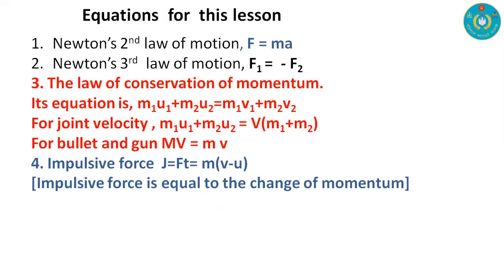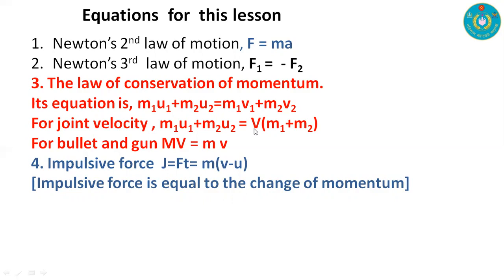And equations for this lesson: number one, Newton's second law of motion is F = ma. Number two, Newton's third law of motion is F1 = -F2. And the law of conservation of momentum is m1u1 + m2u2 = m1v1 + m2v2. For joint velocity, we can write the equation as m1u1 + m2u2 = v(m1 + m2). Here v is the joint velocity or combined velocity.